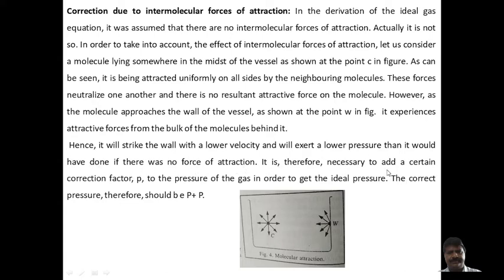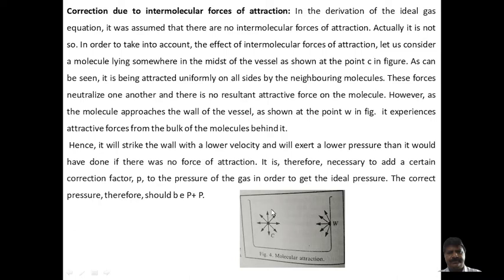Therefore it is necessary to add a certain correction factor p. Here there is a pressure effect. This molecule undergoes the attractive force, but the molecule inside has no net attractive force.